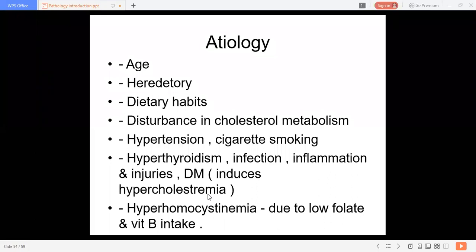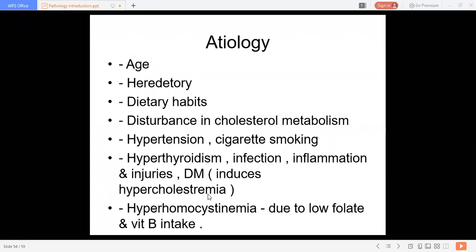Whenever there is hyperlipidemia or hypercholesteremia, that induces atherosclerotic changes very early. Whenever the levels of LDL increase, what is the role of LDL?